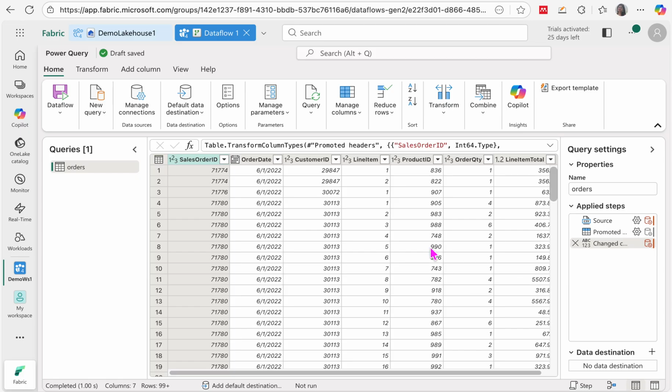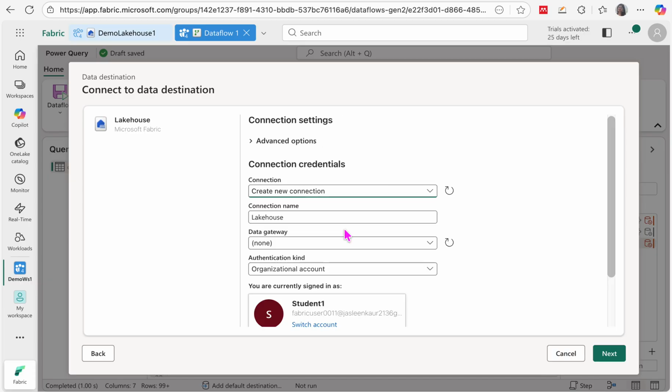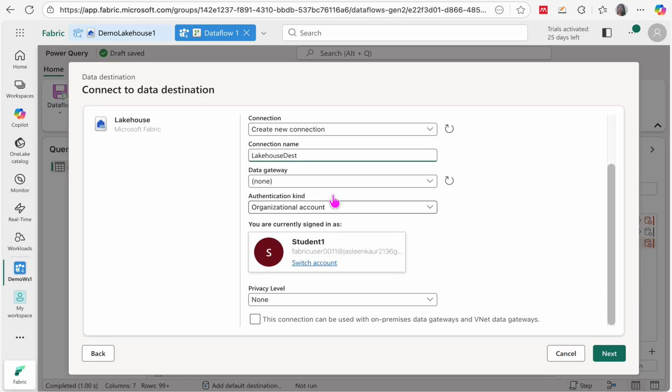And once you have the data, you can perform the transformations that you want before loading the data into your destination. And once you have done all the transformations, you can add the data destination. So right over here, I'm going to add the Lakehouse which I created as a destination. And here it's always best to create a new connection, and here I'll give my connection name as Lakehouse destination. Authentication kind will remain the same, organization account, and hit the next button.